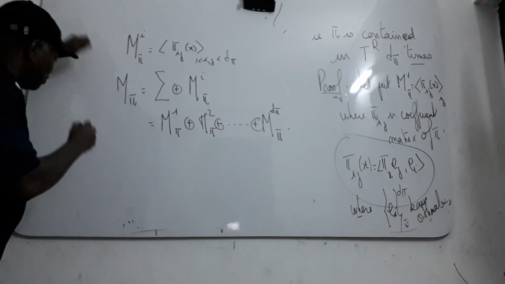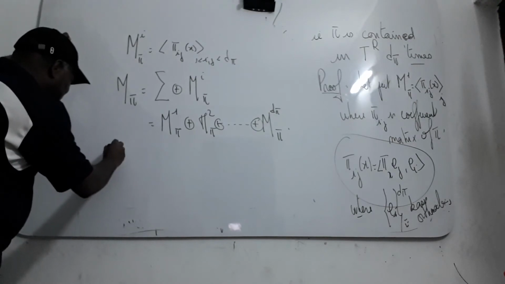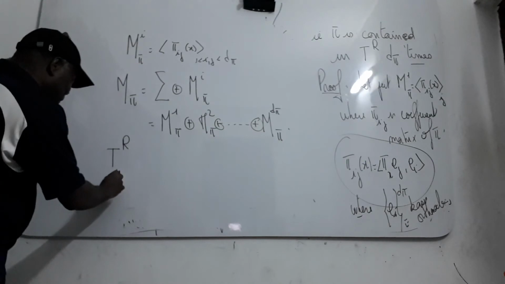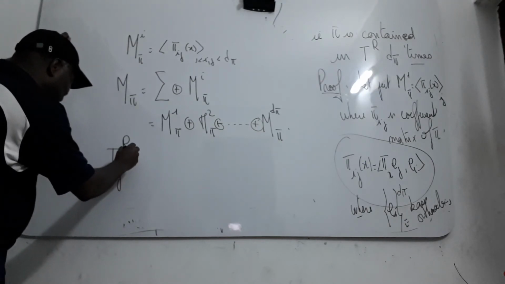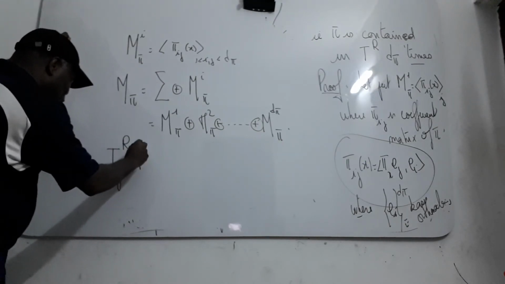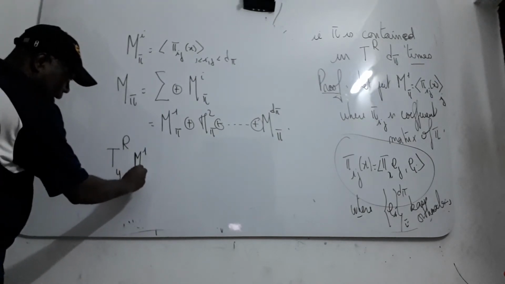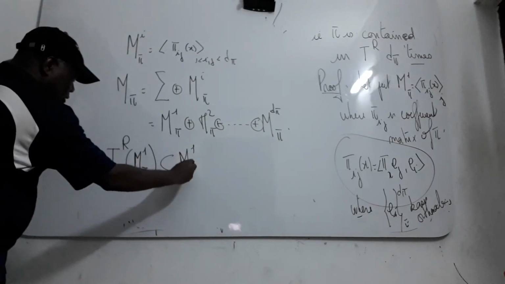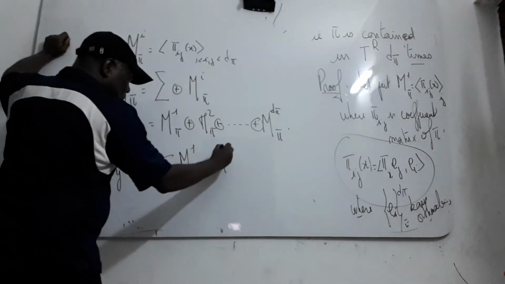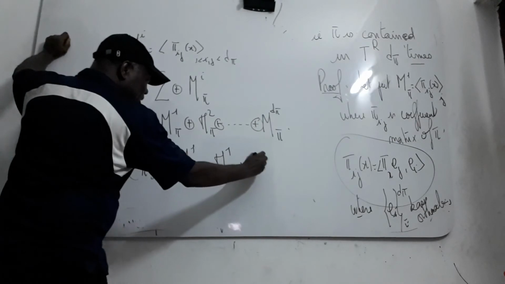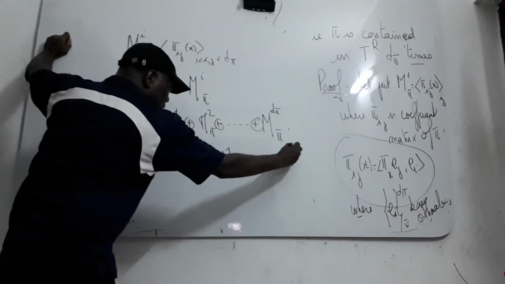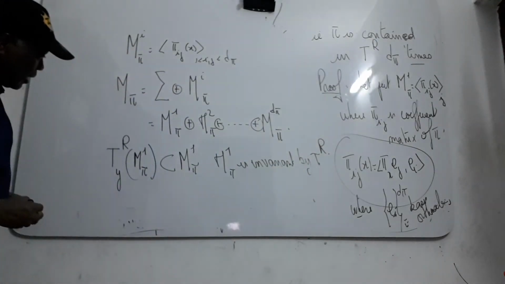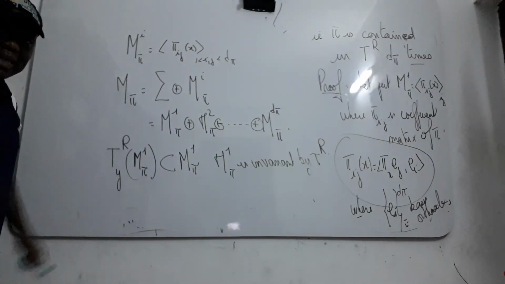And if you put this regular representation for all y, then computing m 1 of pi, it will be contained in m of pi. That means that m 1 of pi is invariant by TR of y.